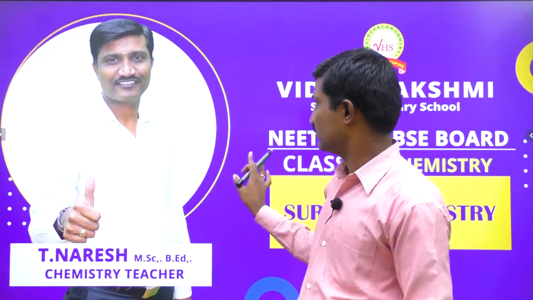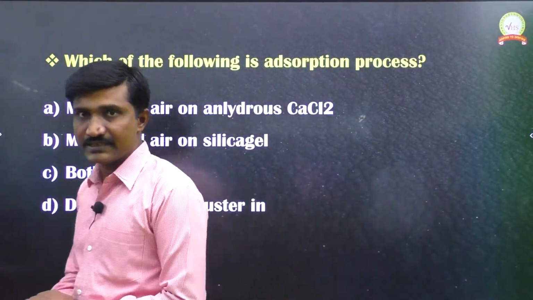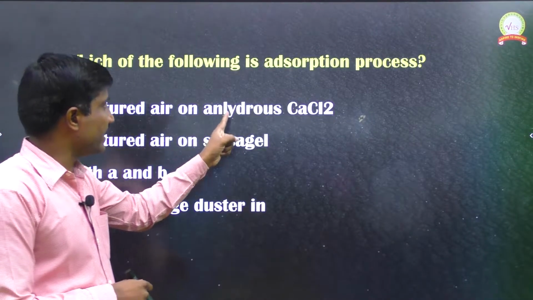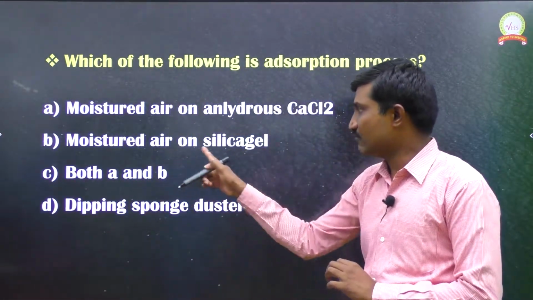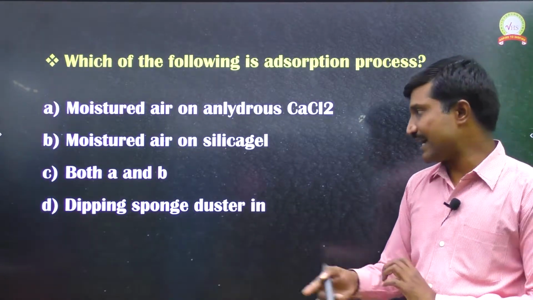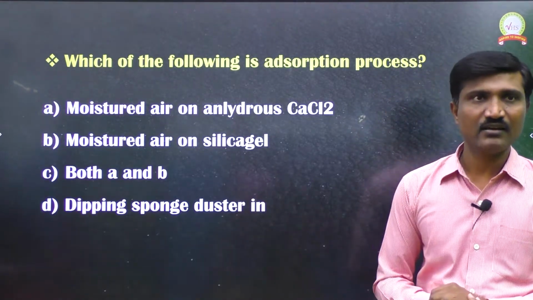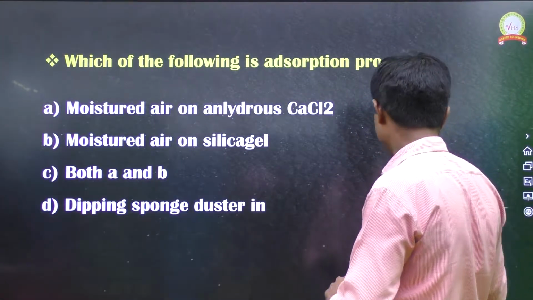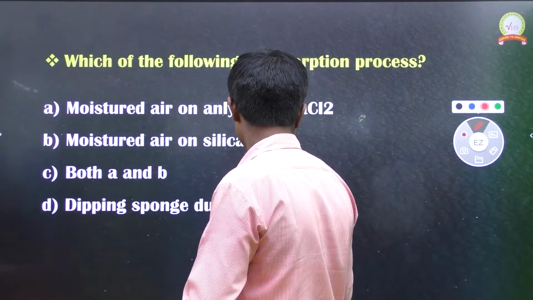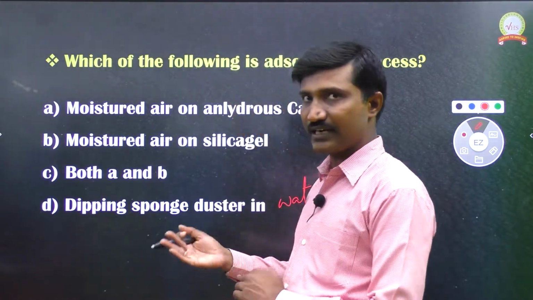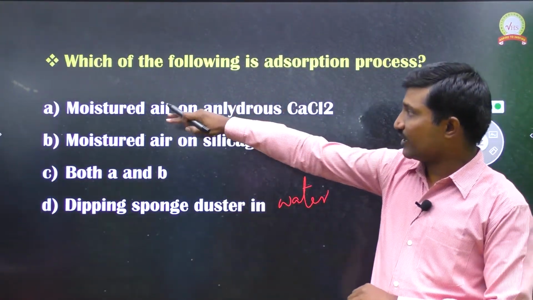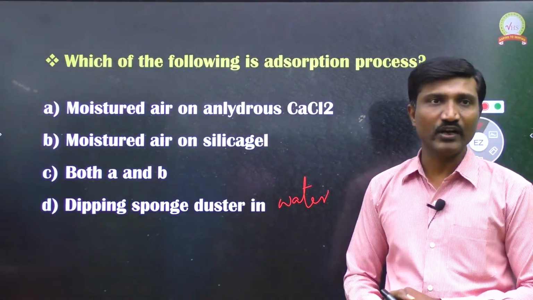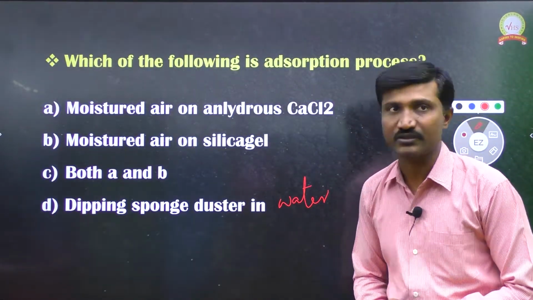Okay. So here, which of the following is an adsorption process? Just now we discussed: moisture air on anhydrous calcium chloride, moisture air on silica gel, both A and B, dipping sponge ester in water. Okay. If you are dipping sponge ester in water, then it is an example of absorption only, because water molecules are entering into dust. And if you are controlling the humidity using anhydrous calcium chloride, that is an example of absorption.